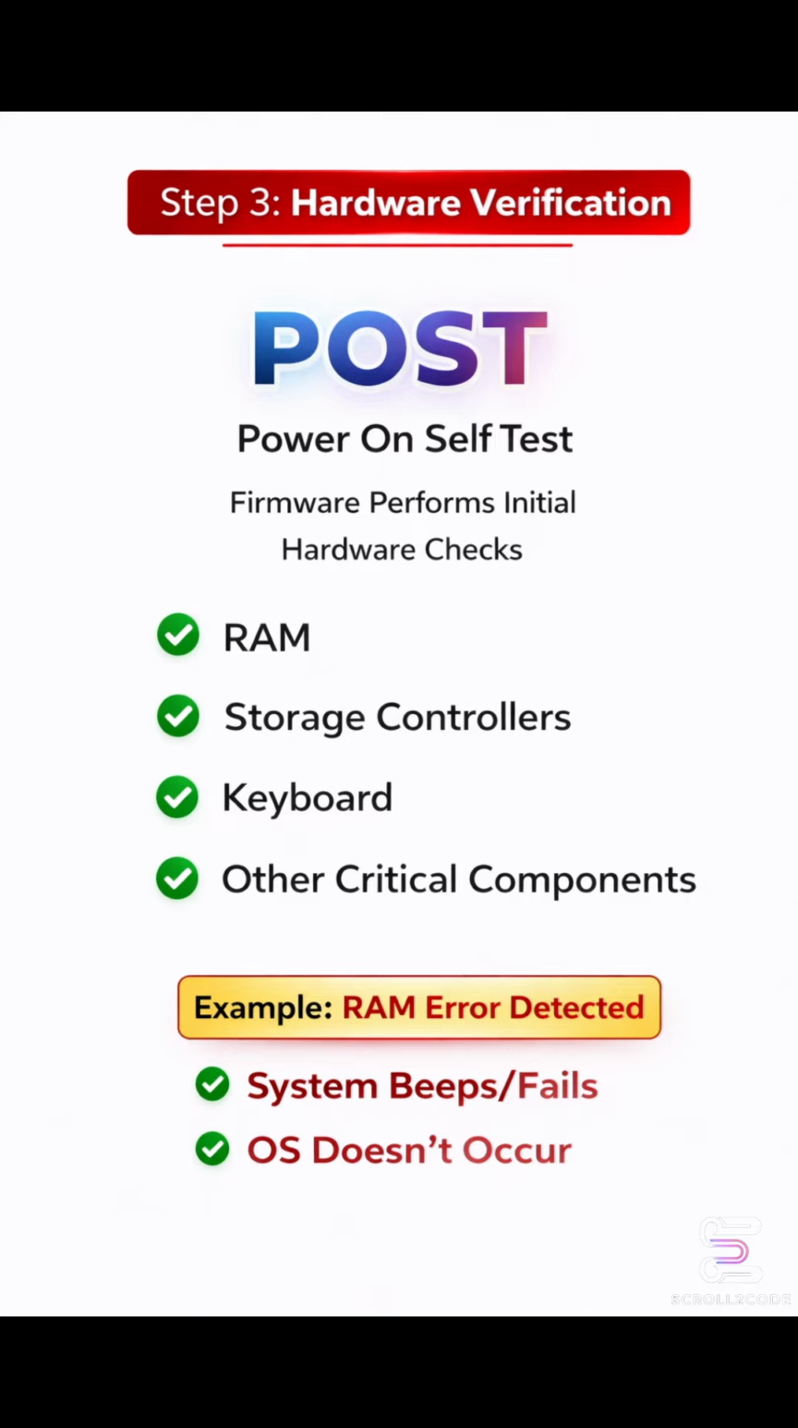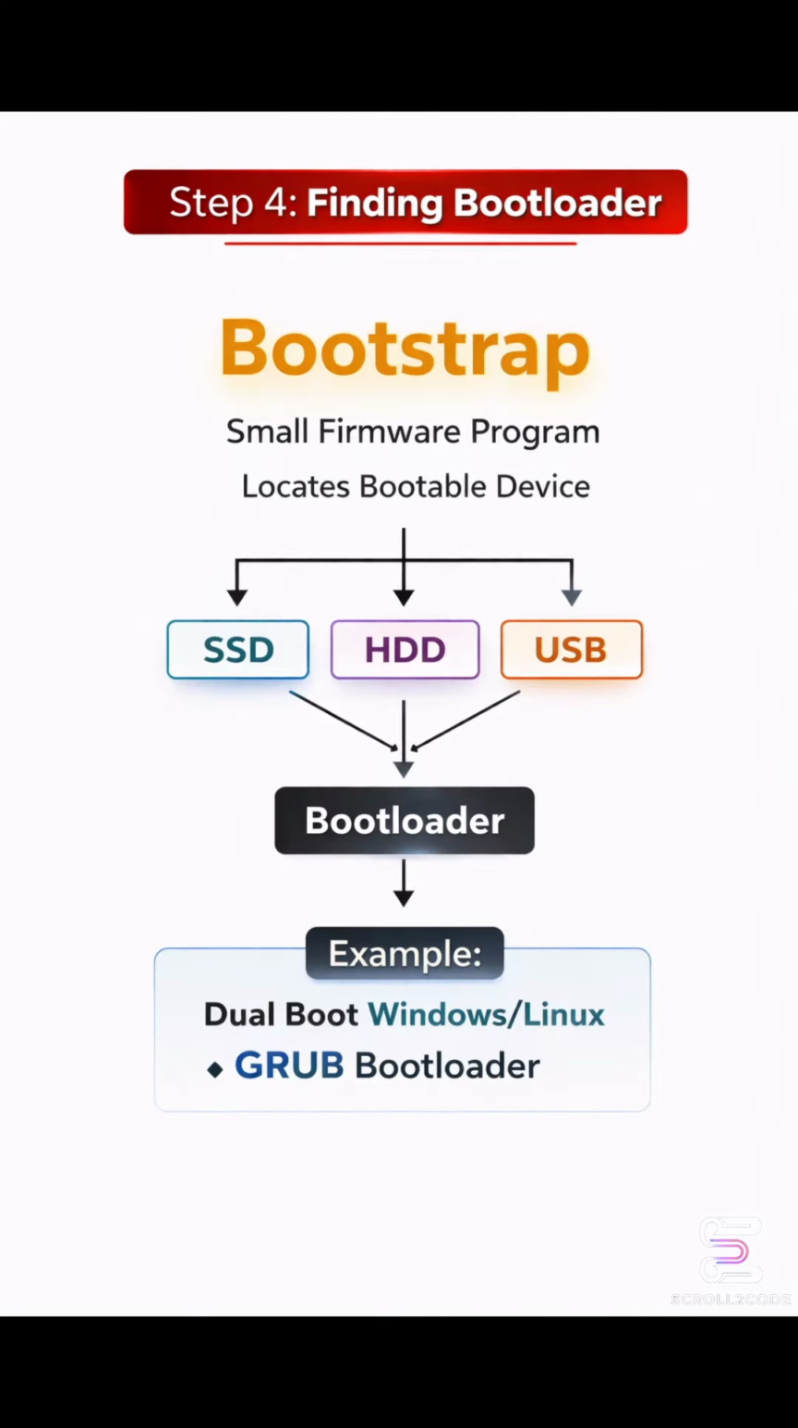After successful hardware verification, the firmware executes a bootstrap program. The bootstrap program locates a bootable device such as an SSD, HDD, or USB drive and loads a bootloader into memory. A practical example is a dual boot system, where the GRUB bootloader appears, allowing the user to choose between Windows or Linux. This selection happens before the OS kernel is loaded.